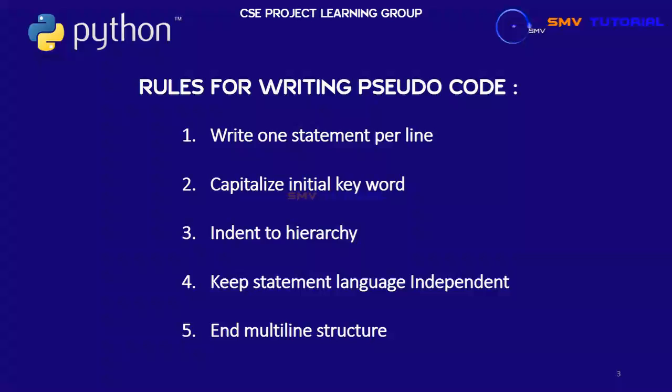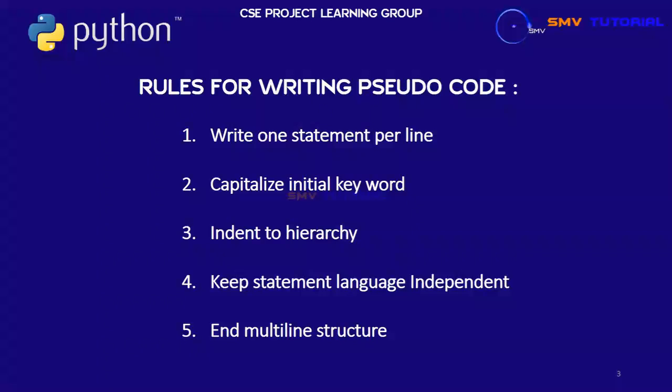Third one is indent to show hierarchy. The indent is 4 spaces, starting at 4 spaces, and all lines must keep the indent. Fourth is keep statements language independent.